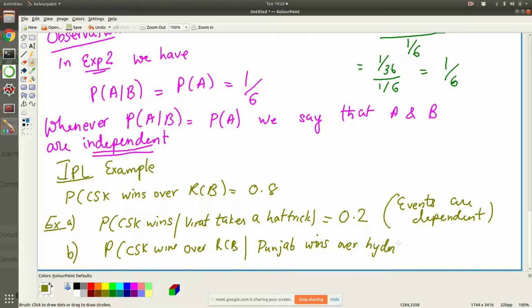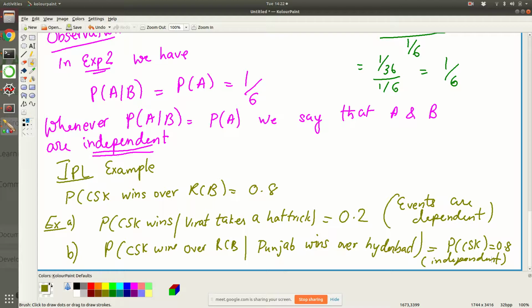Given that Punjab wins over Hyderabad, it will not change whether CSK wins over RCB, because these two events are independent. So this will continue to be equal to the probability of CSK winning, which is 0.8. This is called an independent event. This is the idea that you should know.